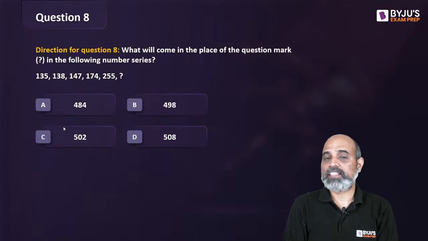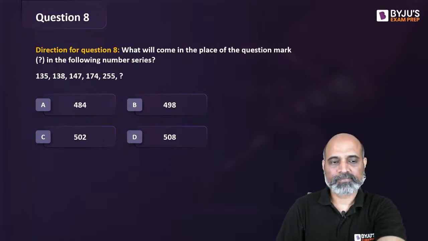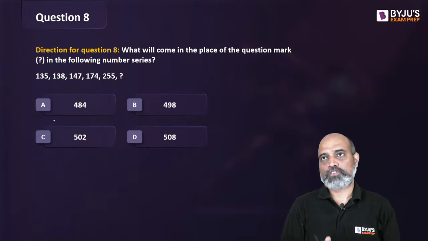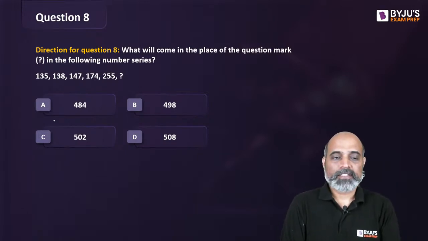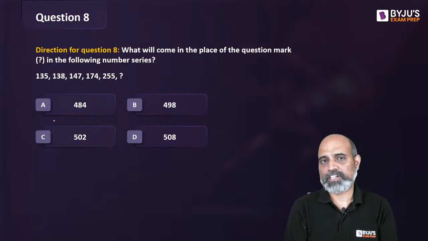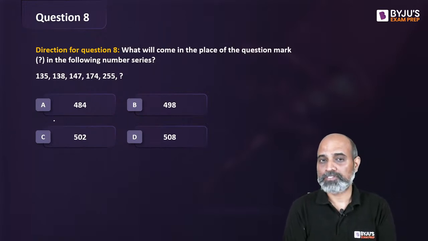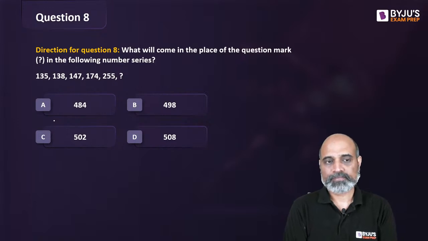135, then 138, then 147, 174, 255. Ab kya chal raha hai? Now what is happening? Of course, the values are increasing, isn't it? So difference dekho pehle aap. Difference works out great. If difference doesn't work out, see how far they are. Is it related to cubes or squares or product of two consecutive numbers? Kuch to ho raha hoga. Does it have to do with prime numbers, odd, even, multiple of something?